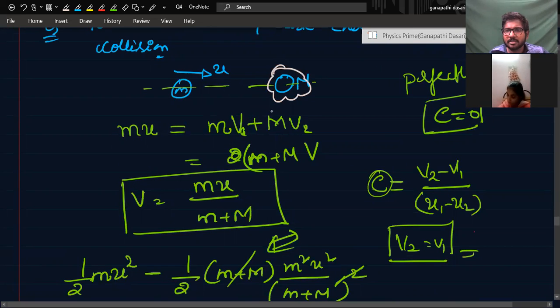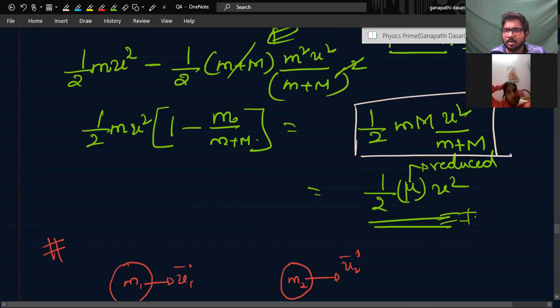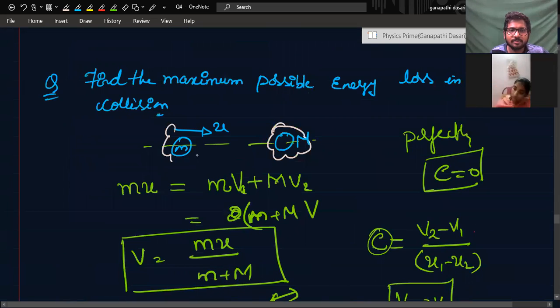So this formula we cannot apply directly. Half into m1 m2 by m1 plus m2 into u square, where u is the initial velocity of this body. It does not have any relation then particularly.